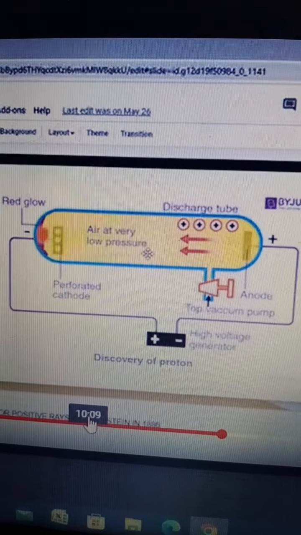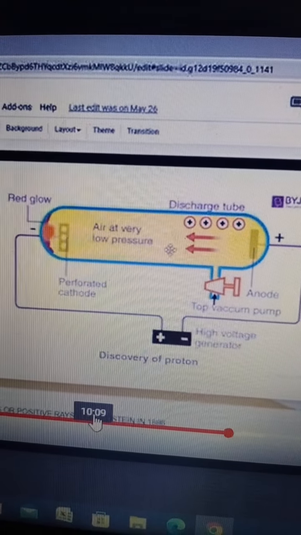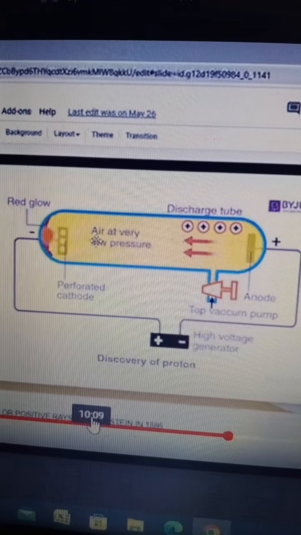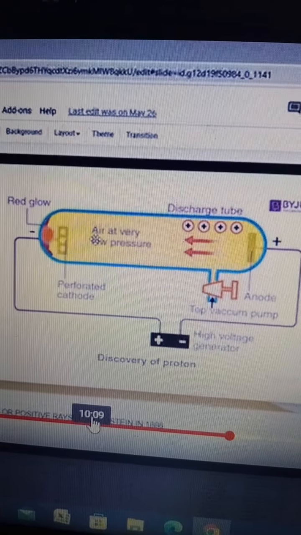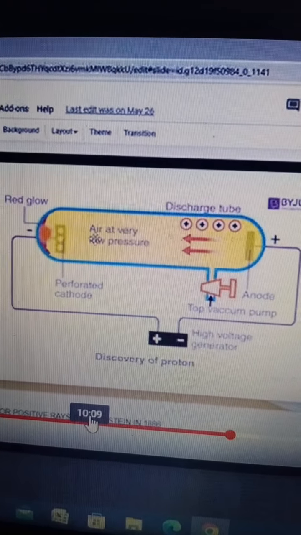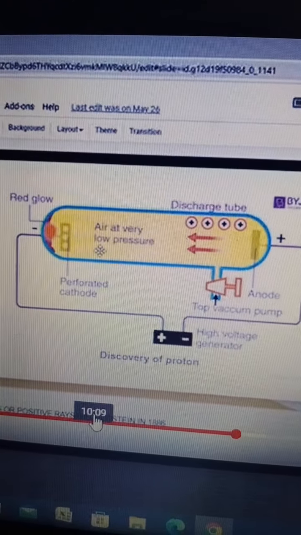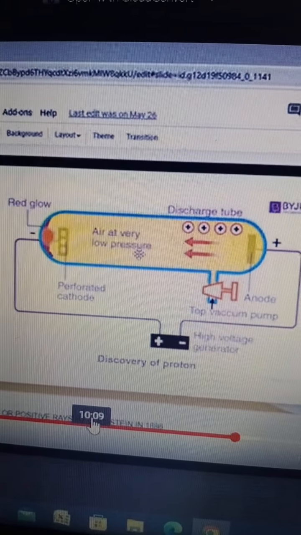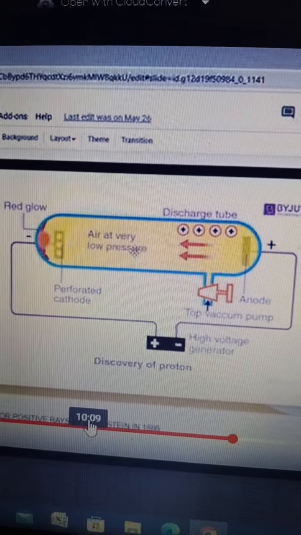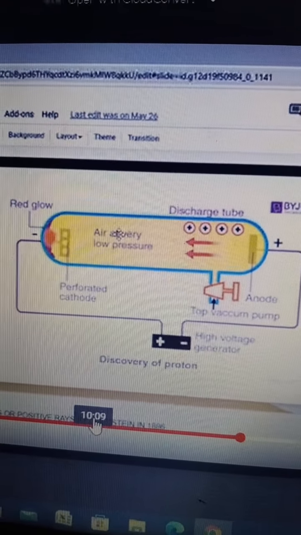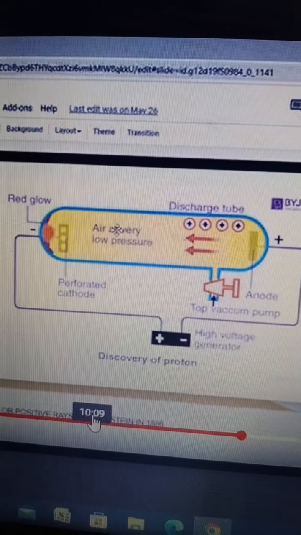So anode rays are produced due to the bombardment of high-speed electrons of the cathode rays. Clear? And they found that anode rays travel in a straight line. They are material particles and are deflected towards the negative plate, which means they have positive charge.